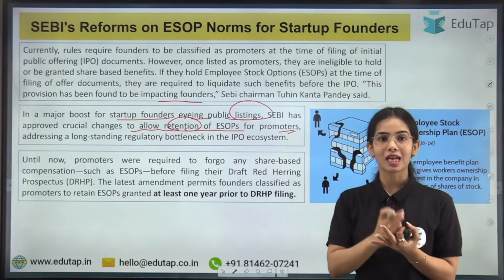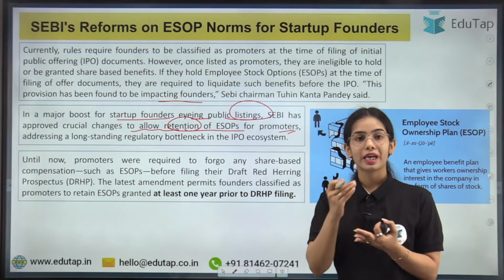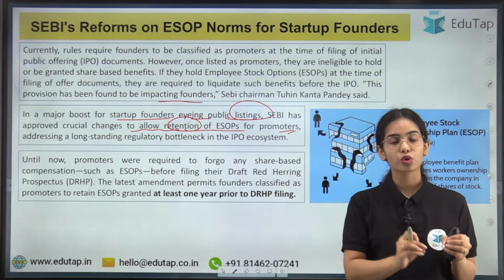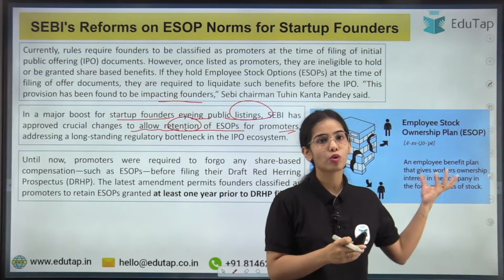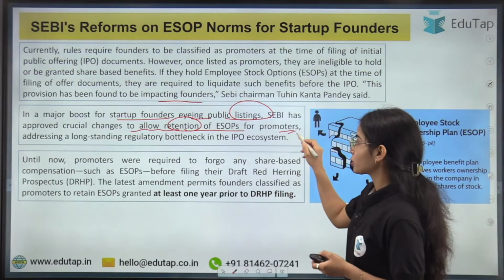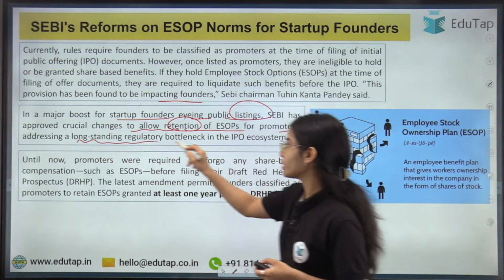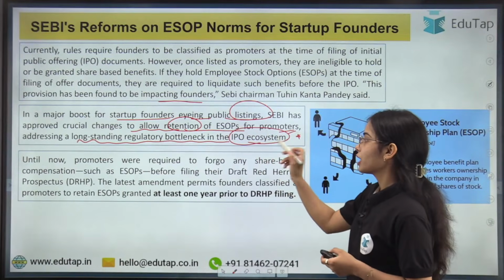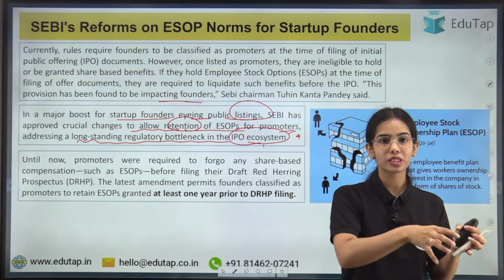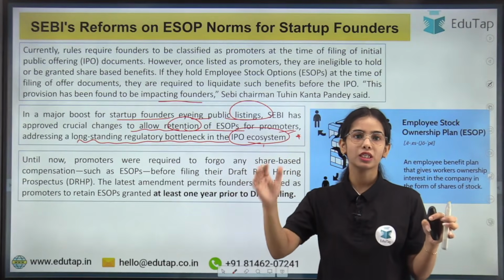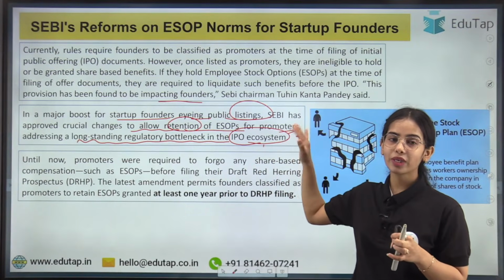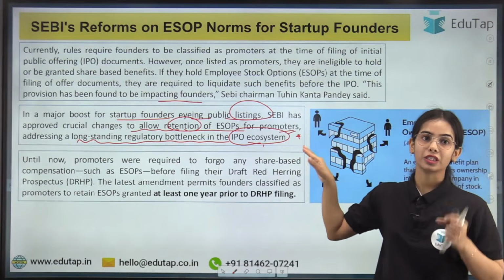That means now the startup founders, after being classified as the promoters also, can continue with their ESOPs, their employee stock ownership plan. This addresses a long-standing regulatory bottleneck in the IPO ecosystem, because before, if the founders wanted to do the IPO, they had to let go of their employee stock ownership plan. But now it has been said that the promoters can continue with their ESOP.